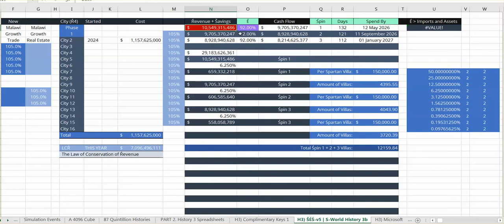That 10.5 is times by 92%. E has gone up to 92%. It makes that cash flow. It spends it by the 12th of May. From the 13th of May on, it has 9.7 cash flow in its bank. It then spends that again with an E of 92, creating this amount of cash flow. So now in this year, this is spent by the 11th of September. We put it down there again. It goes across. It's there.